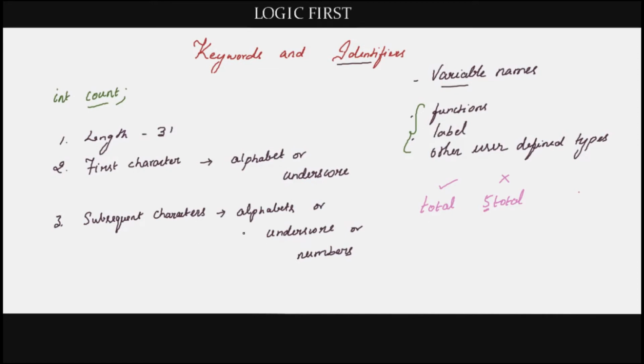The subsequent characters can be alphabets or underscores or numbers. So you can declare variables like _sum or interest2 or salary_3. Remember, the only special character that is allowed is underscore. So you cannot declare something like salary-3 or $sum. These names are not allowed.